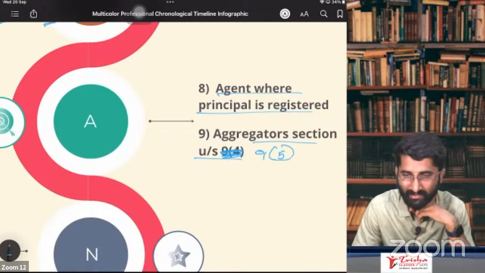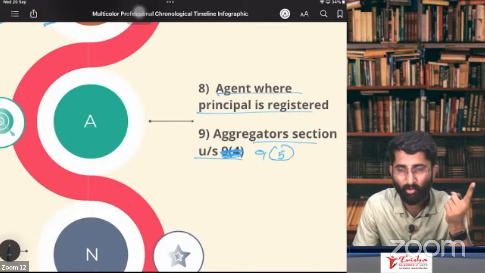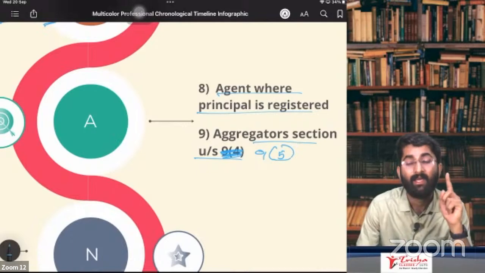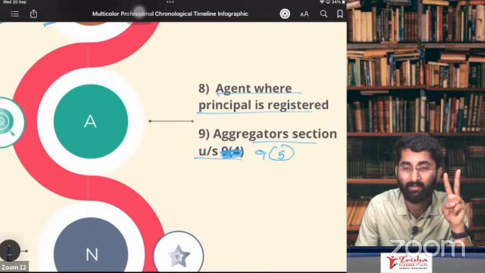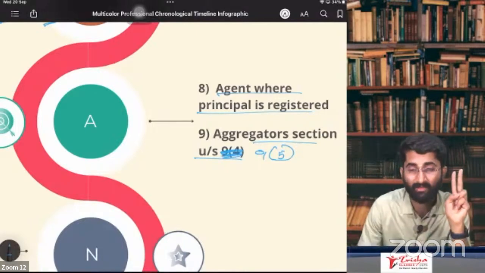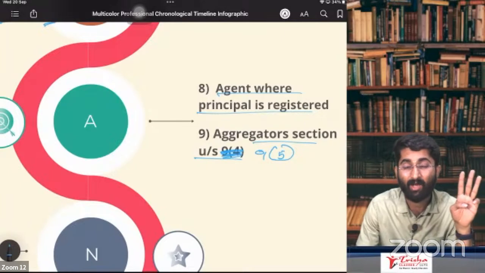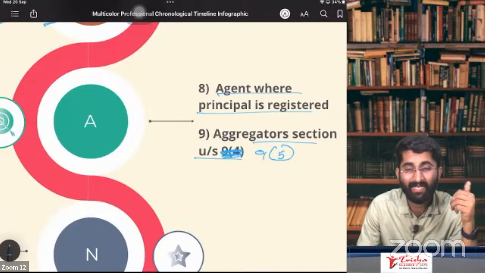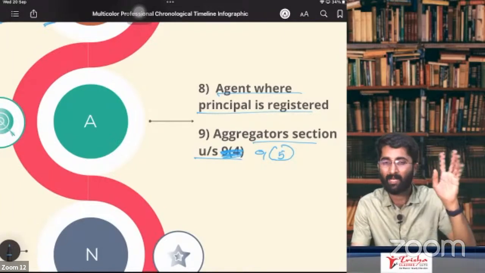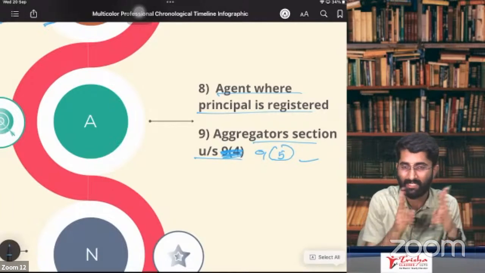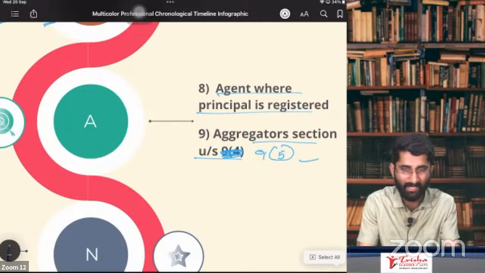Who are aggregators, sir? Accommodation service, they are giving some accommodation services, and Ola, they are giving transportation services. Uber, Urban Clap, they are giving housekeeping services. All these are aggregators, so they have to take compulsory registration. Why compulsory registration? About this you will study in CA finals. Right now I just gave you some idea.